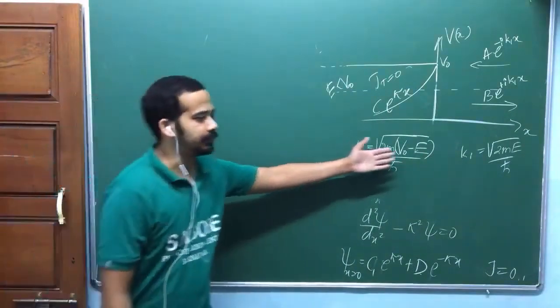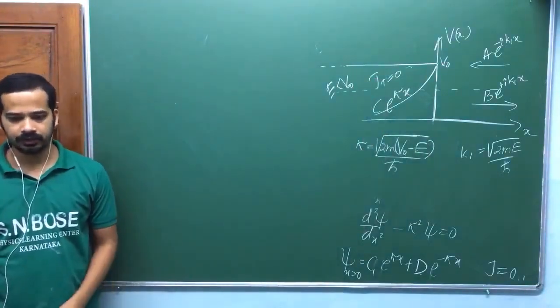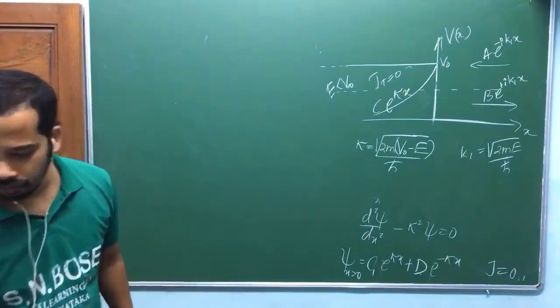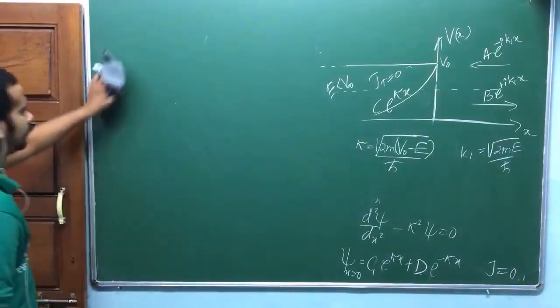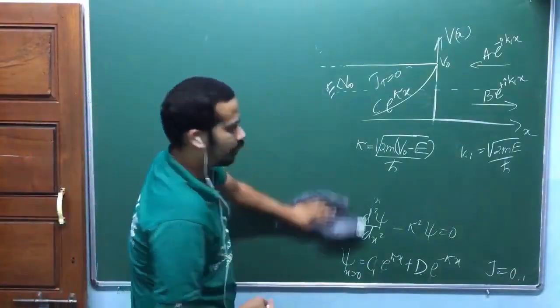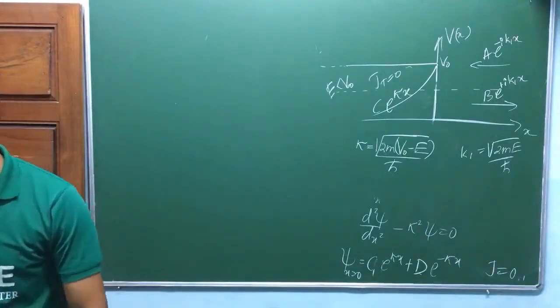Kappa, this is the same, isn't it? Just try to solve the Schrodinger equation in that region, you will understand. Try to do this whole derivation and submit, okay? Once you do this, you will remember all of these facts. Once you do the derivation, you can answer any MCQ.